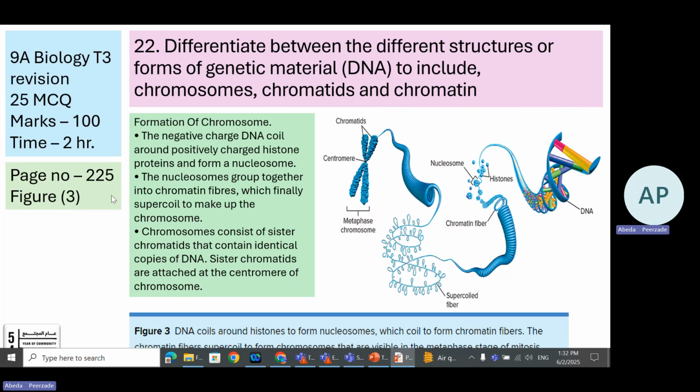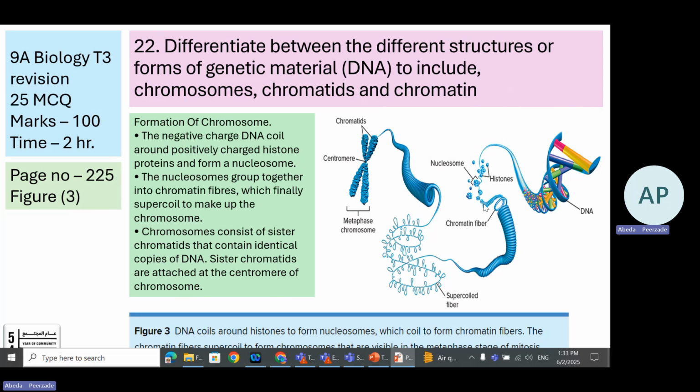Learning objective 22, page number 225, figure number 3. Figure number 3, definitely this figure is going to come in the exam because they have mentioned the figure. What you should know from this is that you should be able to label all these parts of the structure. This is the DNA ladder structure. The round ball shaped structures are histone proteins. Histone proteins are wrapped by DNA. This is called a nucleosome. A nucleosome is made up of two things, histone as well as DNA wrapped around it.